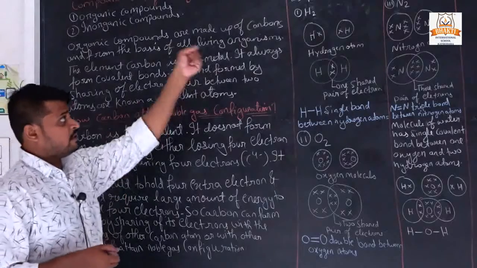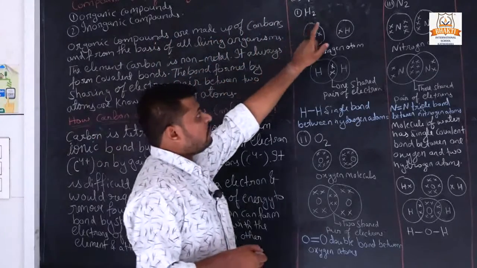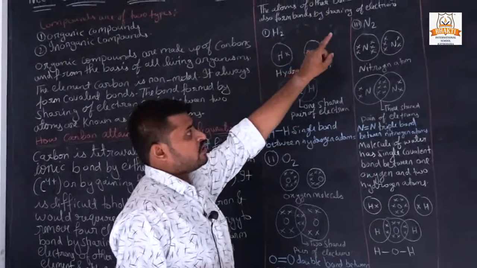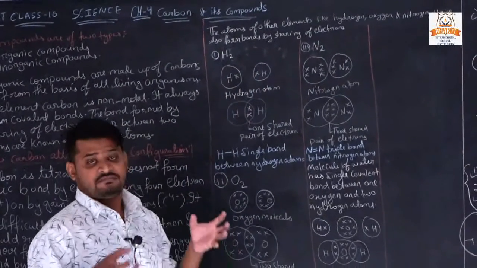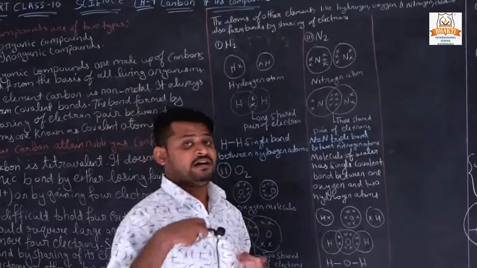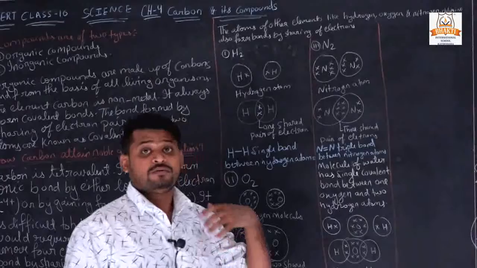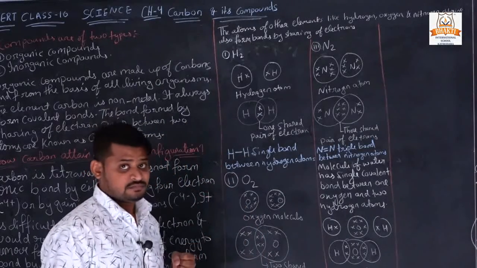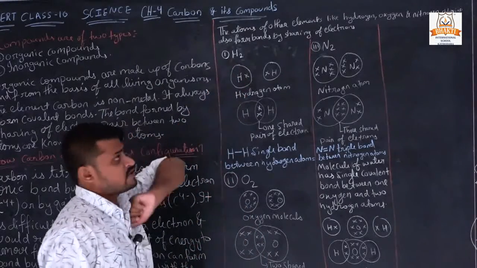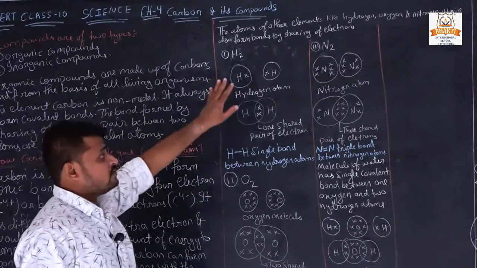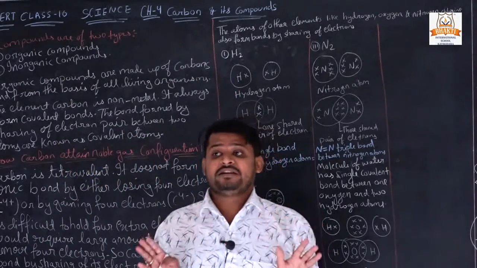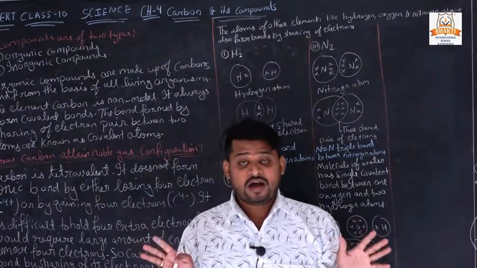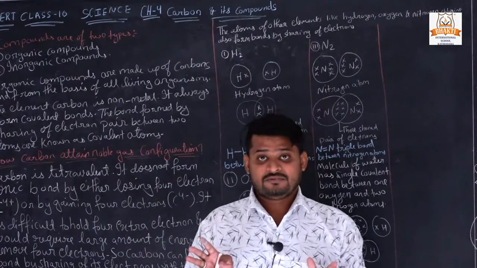We will see here. The atoms of other elements like hydrogen, oxygen, nitrogen, chlorine all form bonds by sharing their electrons with carbon. See here, hydrogen. We never write H, O, N. Why?